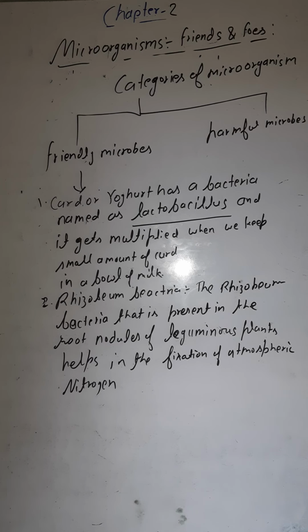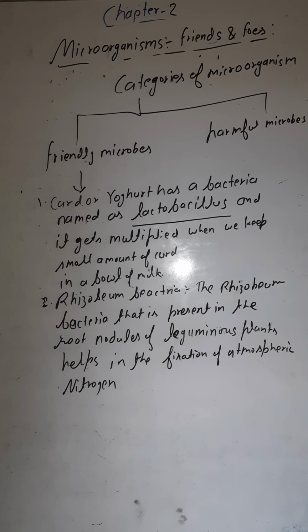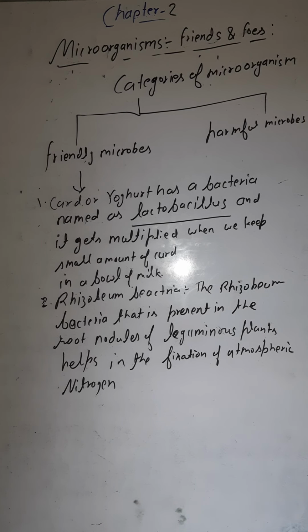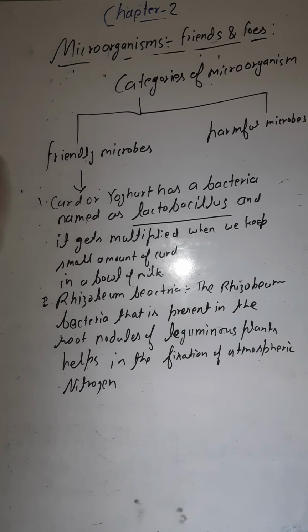Now again you can see you have a bacteria that is yeast. This yeast is also very helpful in fermentation. If you are going into southern India, there you can see the dishes that are prepared, like idli and dosa. These are all prepared by the fermentation of rice. Okay, so how does this fermentation occur? This fermentation occurs with the help of yeast.